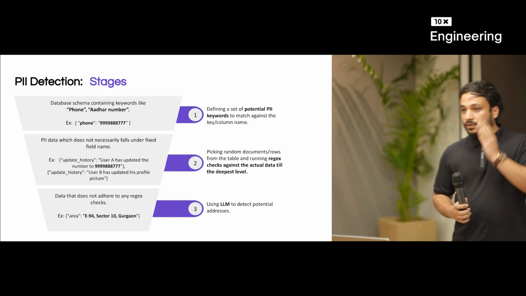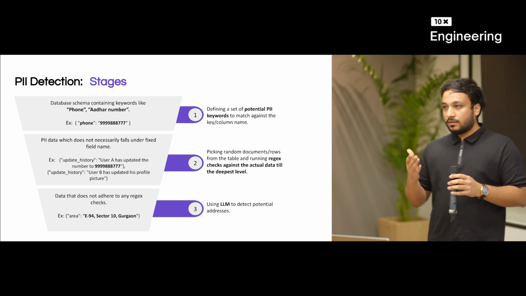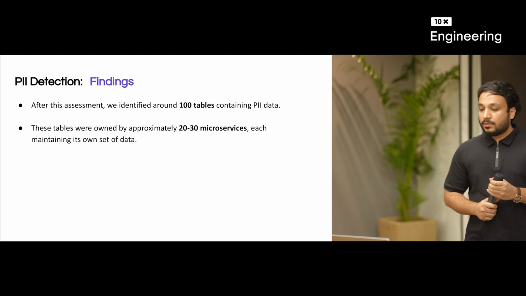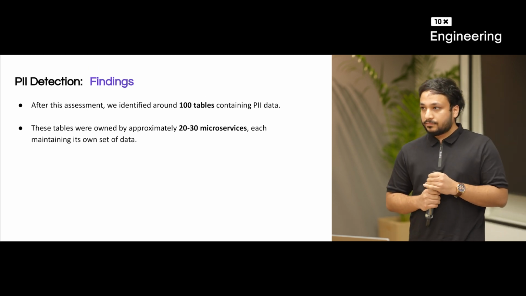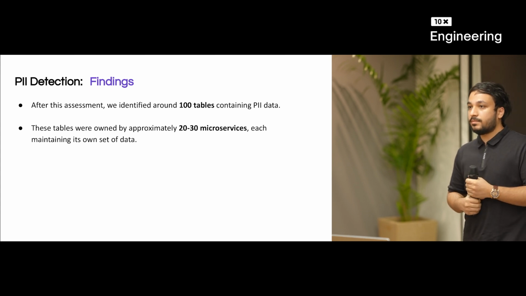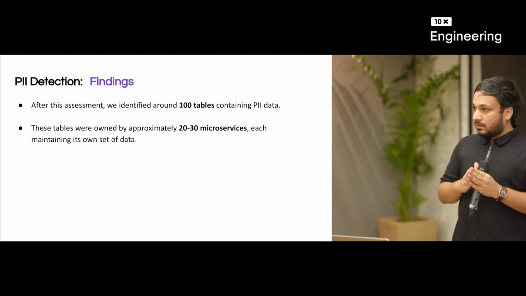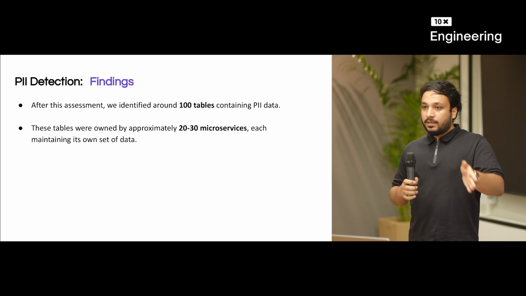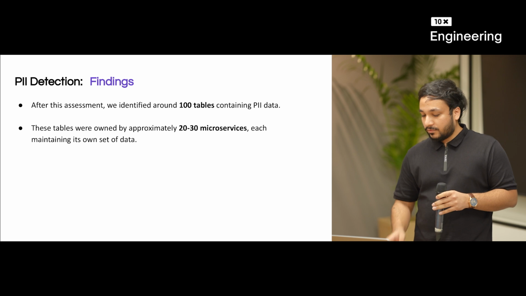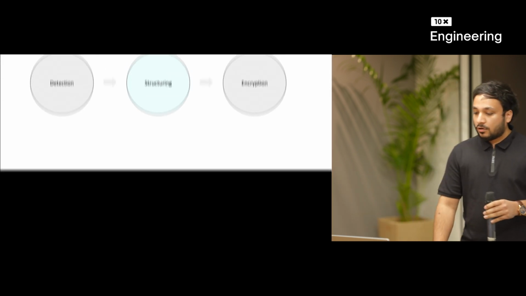So what we did is we used an LLM to detect whether there is a potential address in the collection or not. After this activity, we were able to identify around 100 tables containing PII, which is a lot, and these tables were managed by multiple microservices. Each was managing its own set of data. It may be redundant, it may not be needed, but yes, this was the initial state before proceeding with the encryption activity.